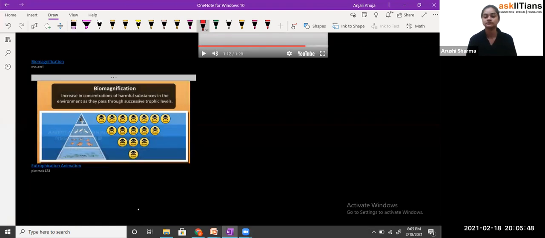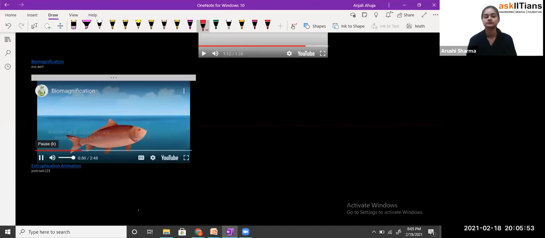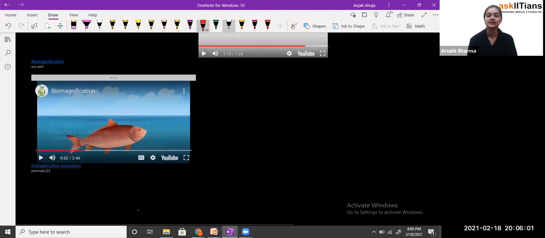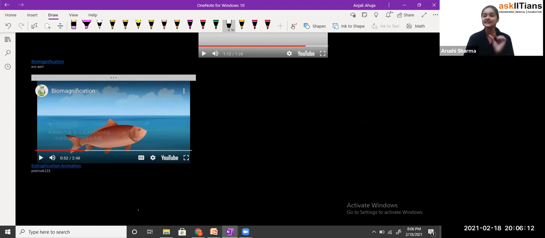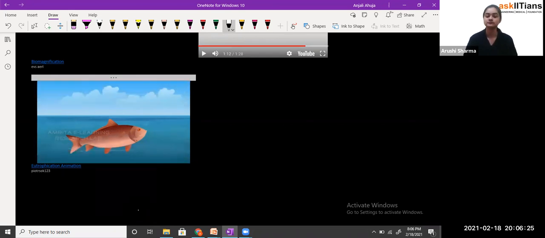Food chains and food webs. When even larger fish eat those tiny zooplankton-feeding fish, the larger fish contain an even greater amount of toxins in their body. For example, the pond, lake, or water which contains some toxic substance, that toxic substance is eaten by very small fishes. Now, those small fishes are eaten by large fishes. So that toxicity level is transferred here. You can see the red mark over here.